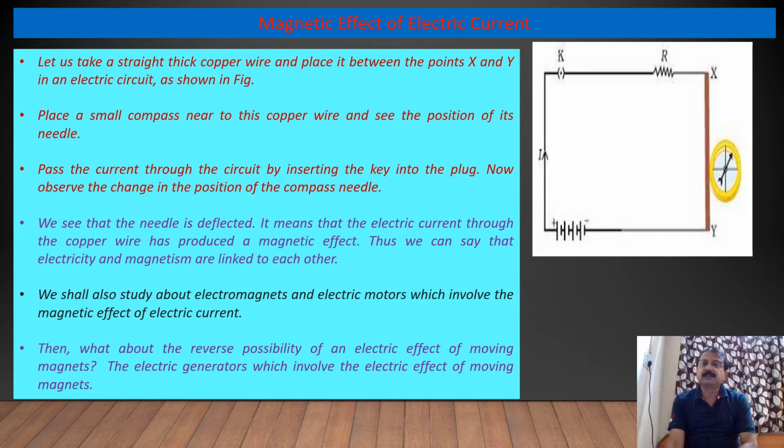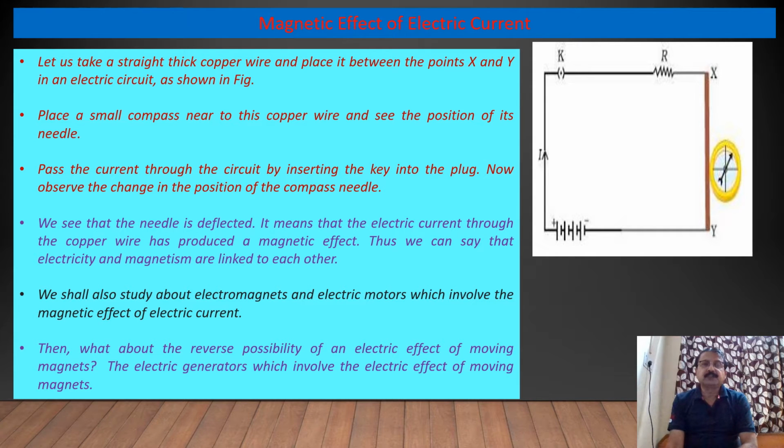So in this way this circuit is completed, and when switch K is made on, the current I is flowing through this circuit, and here one compass is placed, so it is showing the deflection in the needle. So it means that the electric current through the copper wire has produced a magnetic field. Thus we can say that electricity and magnetism are linked to each other.